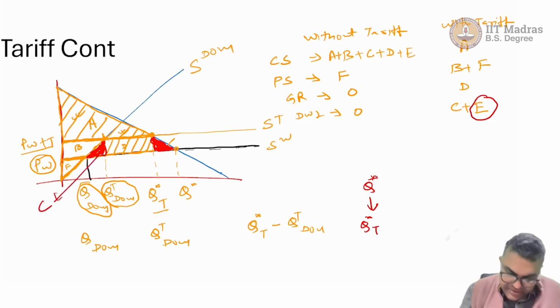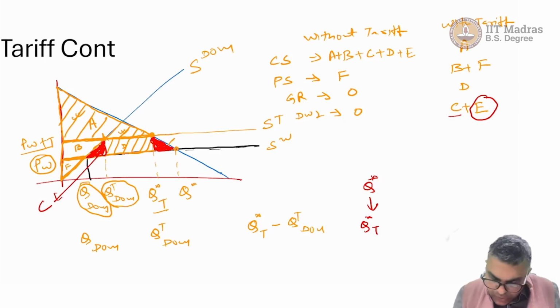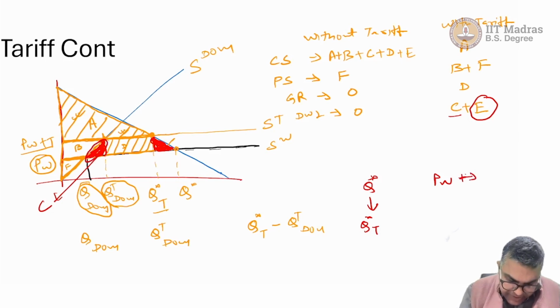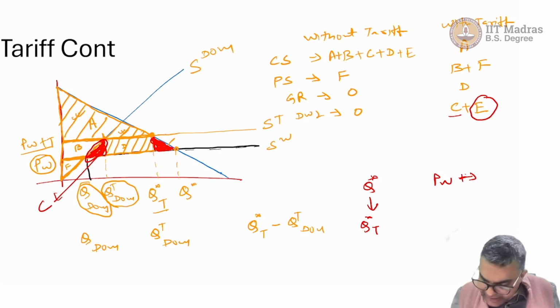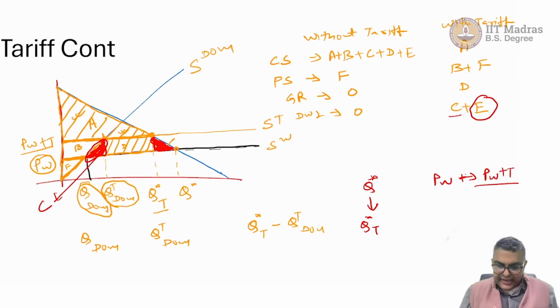Now, how about C? You remember this was C. Why do we have C as the deadweight loss? Remember the world market was able to supply goods at PW. Now after imposition of tax, goods are being supplied at PW plus T. So it is an inefficient allocation to the domestic market.